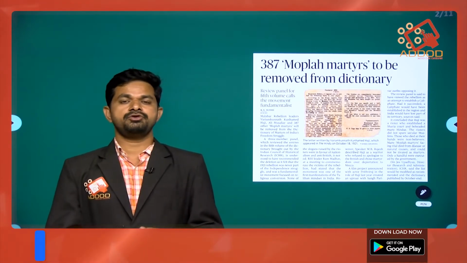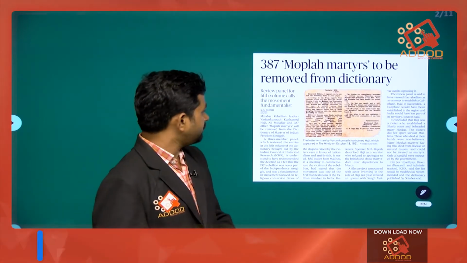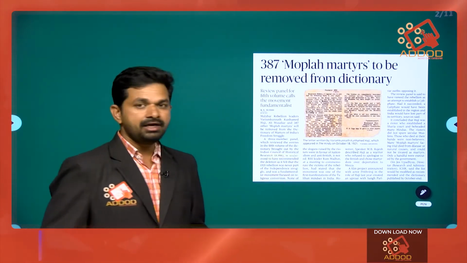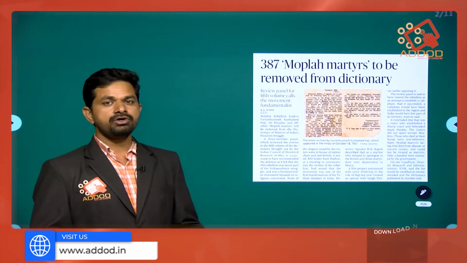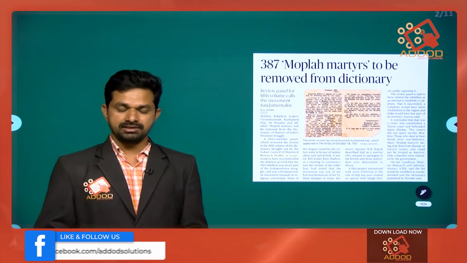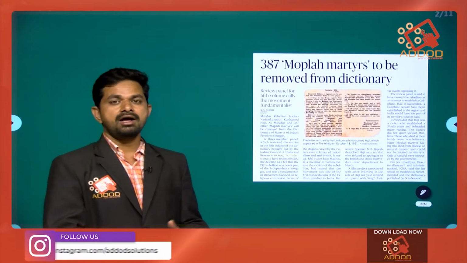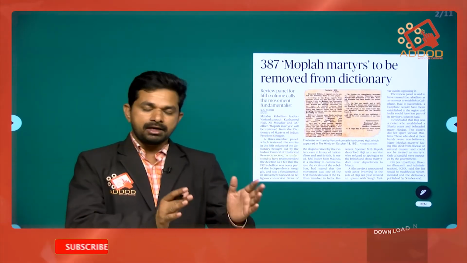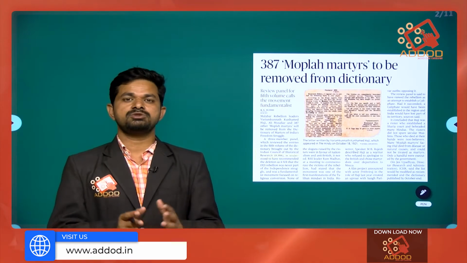Initially, this was considered to be part of the independence movement only, but now the Indian Council of Historical Research, ICHR, has recommended removing the names of 387 martyrs of the Mopla Rebellion from the independence movement martyrs. These were not people who fought for independence. This was totally an exclusive rebellion against the landlords, or maybe a communal one.